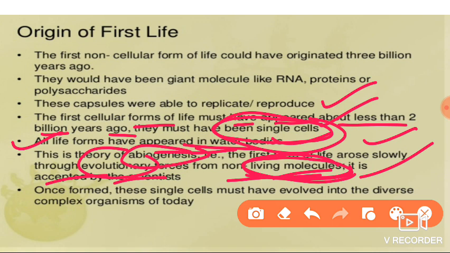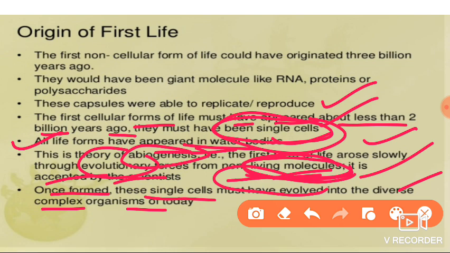That is the thing. And along with that, one conclusion they gave here: once they formed, these single cells must have evolved into the diverse complex organisms of today.